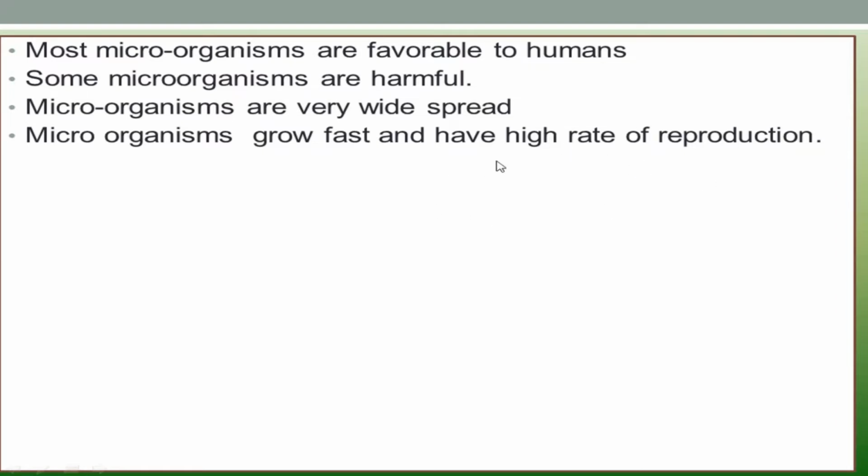So microorganisms can be seen everywhere in the environments. Right, now we have learned that most microorganisms are favorable to humans, and some microorganisms are harmful. After that we learned that microorganisms are very widespread. Finally we learned that microorganisms grow fast and have a high rate of reproduction.